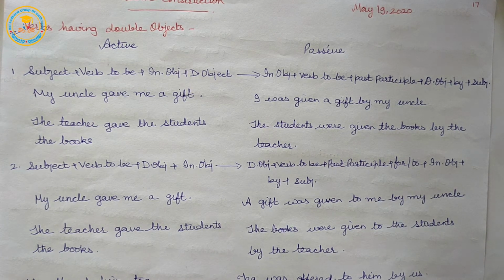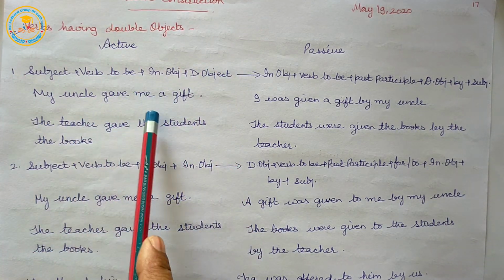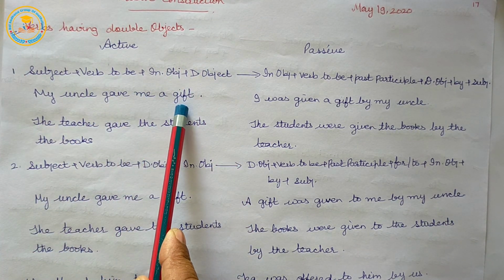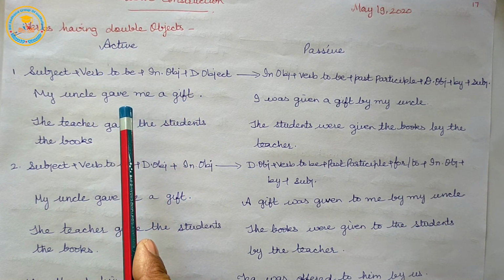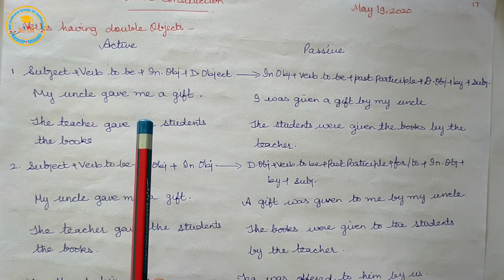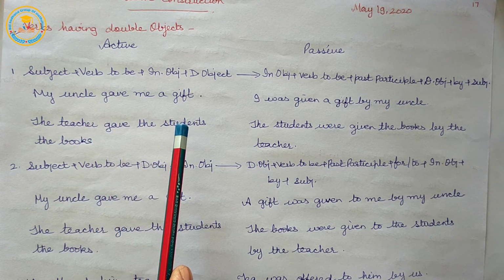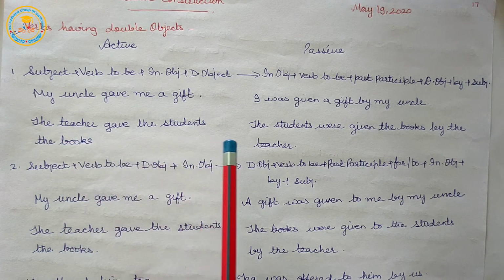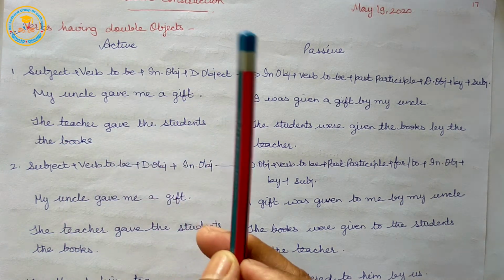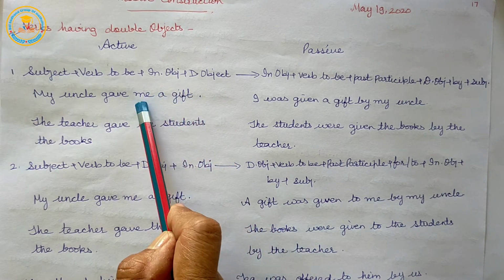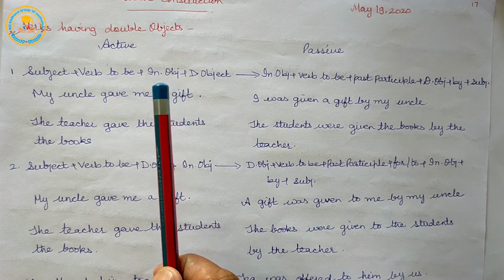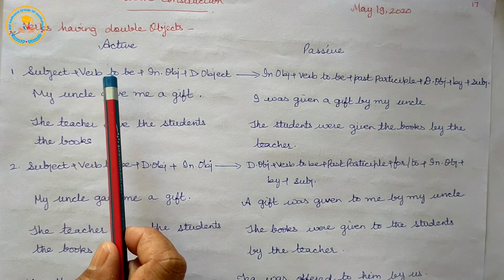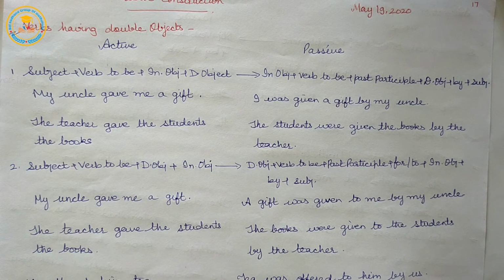When there are two objects in an active sentence, there are two possible active sentences and two possible passive sentences.